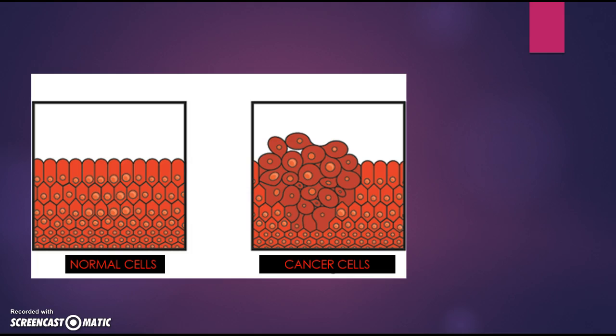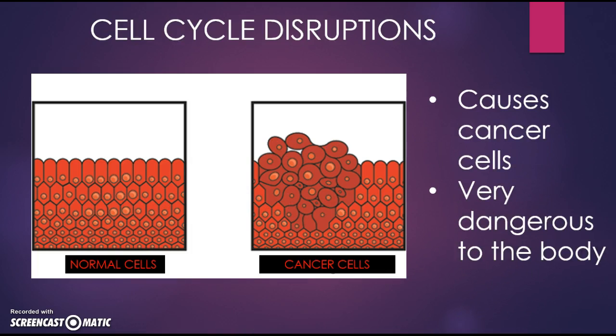So what happens if the cell cycle is disrupted? Well, then that causes cancer cells, and that is very dangerous to the body. A cancer cell starts as a normal cell that is converted to be cancerous by a process called transformation. Cancer cells are dangerous because they do not follow cell regulations. They will continue dividing despite overcrowding. They don't need growth factors to grow and divide. They stop dividing at random points rather than the checkpoints, and they keep dividing, and they are technically immortal if they have a constant food supply.